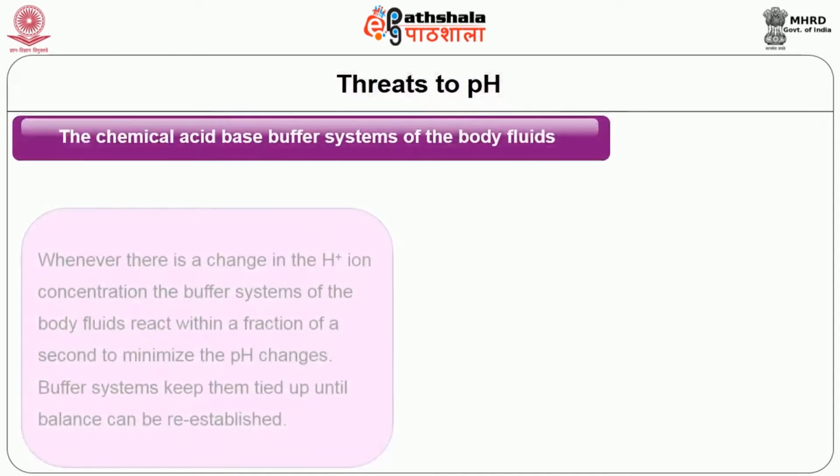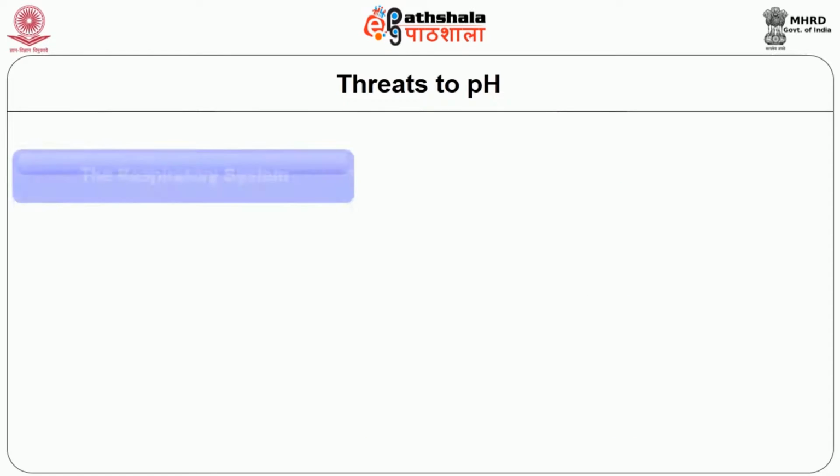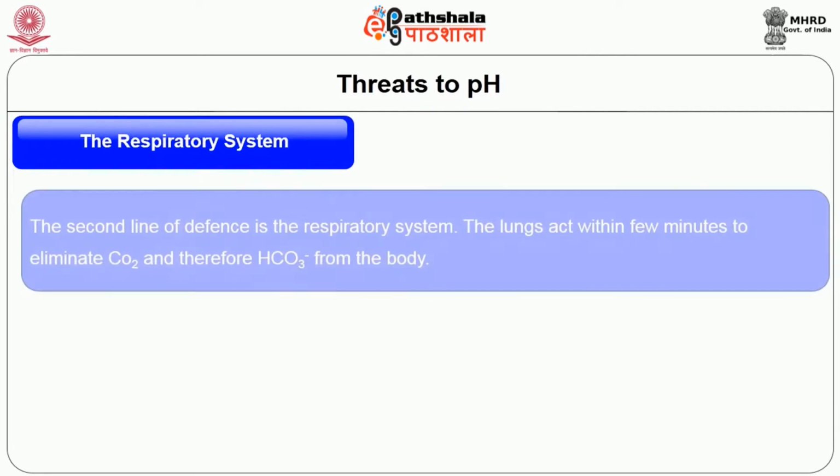Whenever there is a change in the hydrogen ion concentration, the buffer systems of the body fluids react within a fraction of a second to minimize the pH changes. The buffer systems keep them tied up until the normal pH is re-established. The second line of defense is the respiratory system.